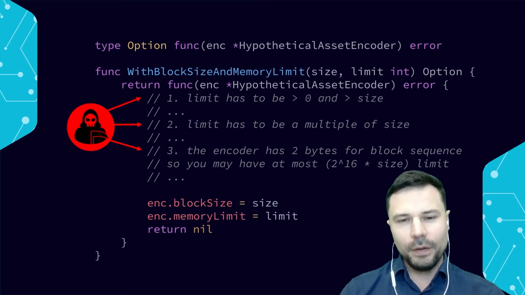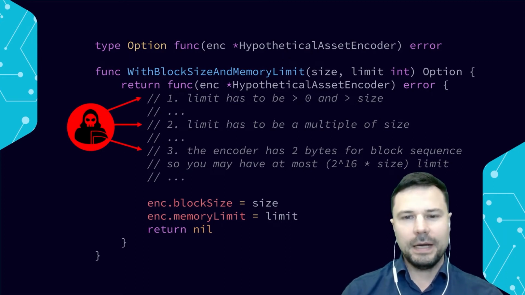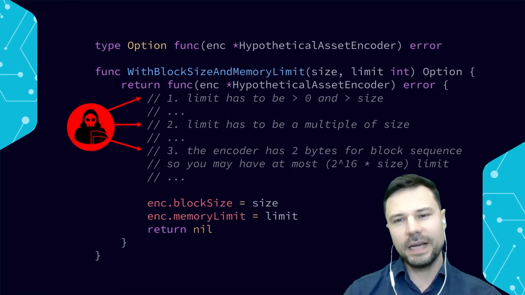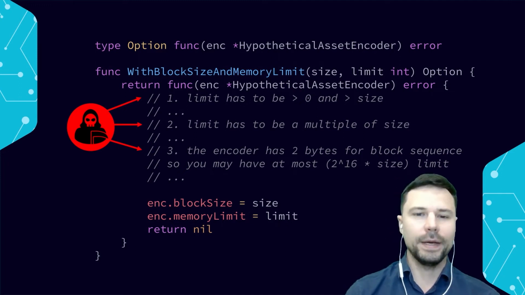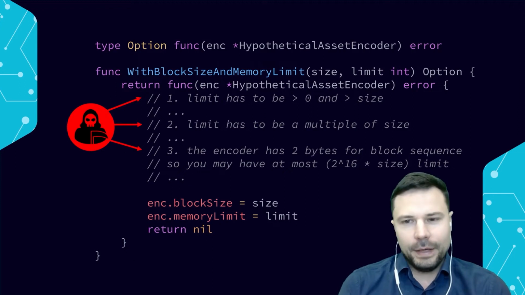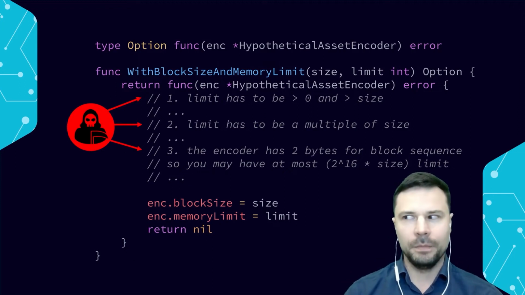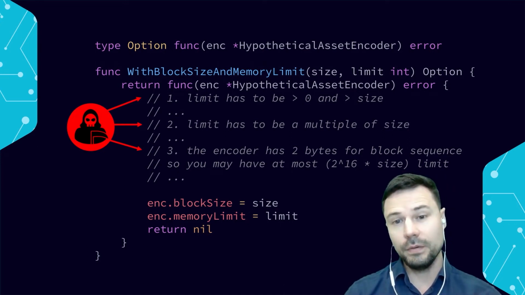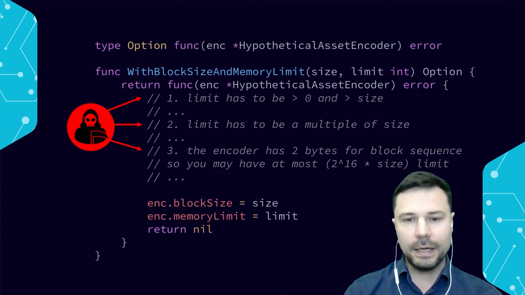And why? Well, here's the reason. Because size, block size, and memory limit have several interactions with each other. They are intertwined. Those are just three things I can think of off the top of my head, but if you thought about this problem or had to write an asset encoder, you can think of more, right? But first of all, the limit has to be greater than 0, and it has to be greater than size.